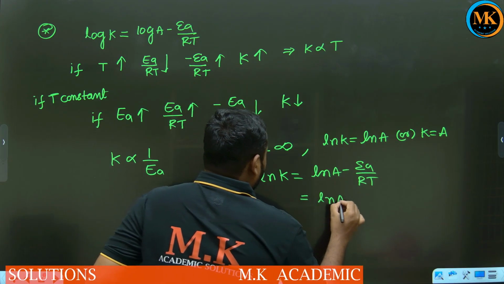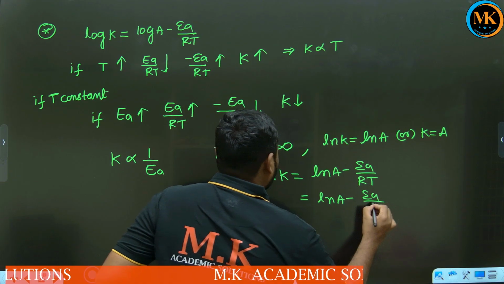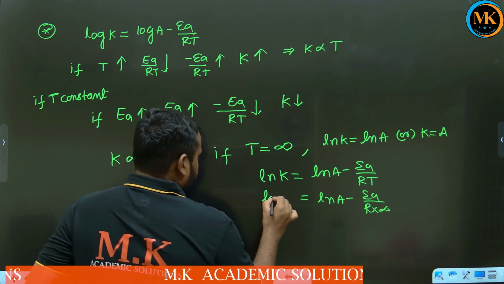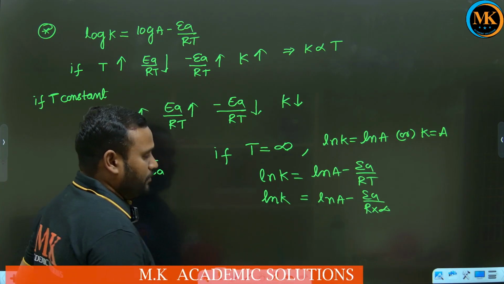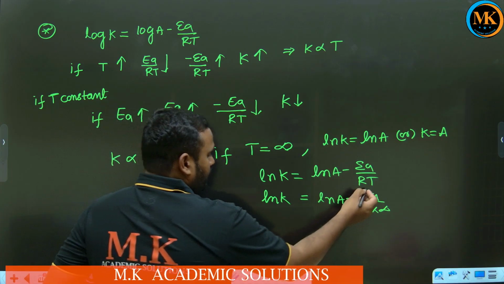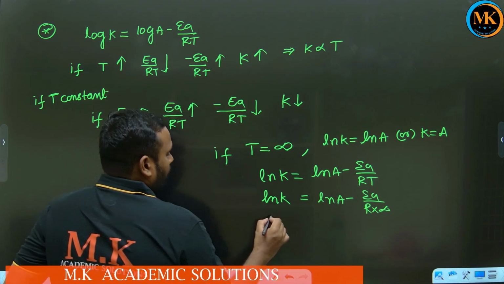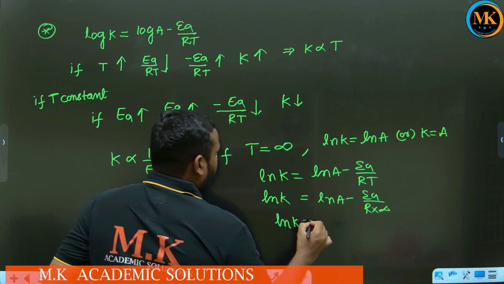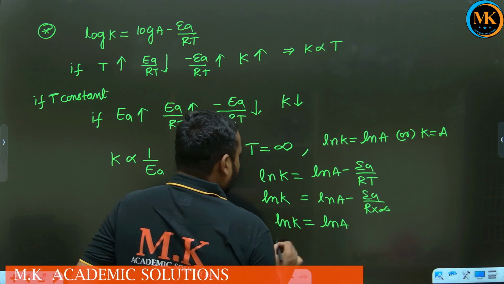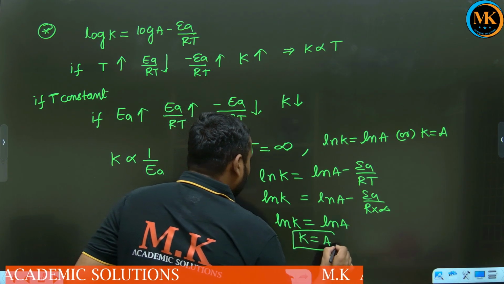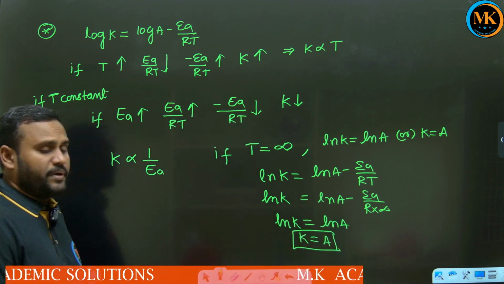So ln A minus EA by R into infinite. Anything into infinite will become infinite, anything by infinite will become 0. Therefore ln K equal to ln A, or K equal to A. K and A become equal when temperature is infinite.